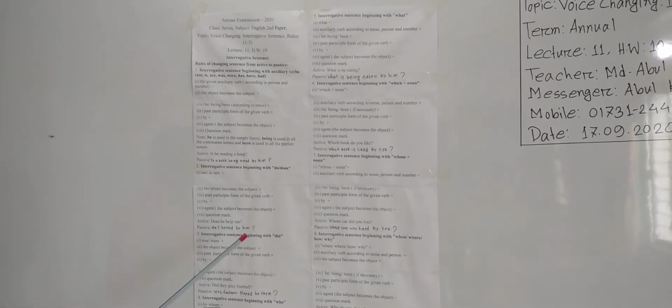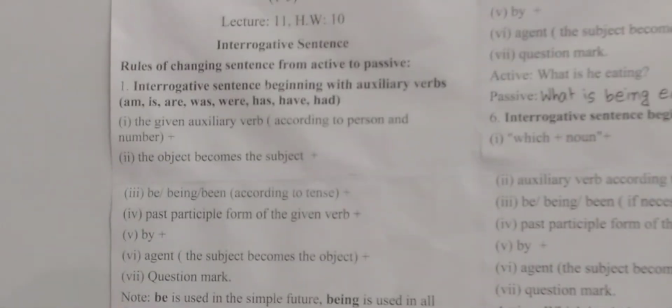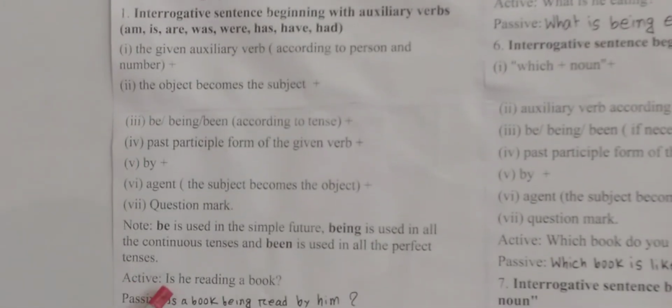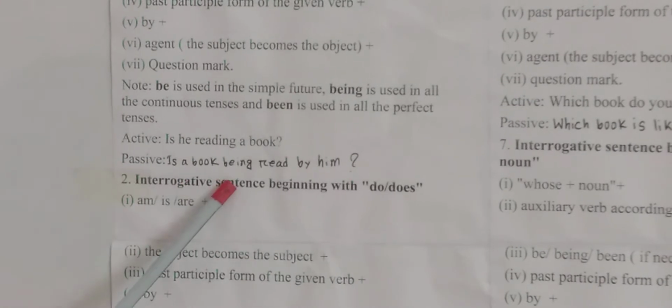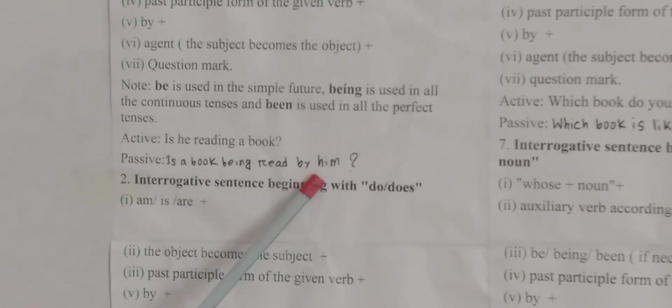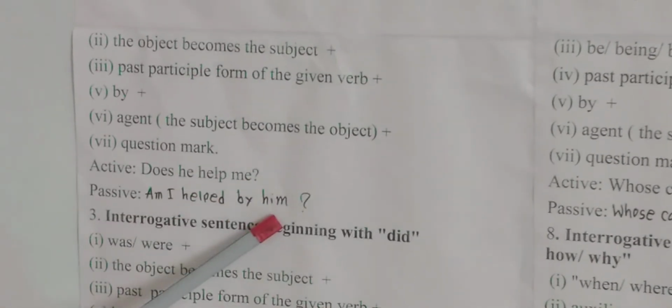I am telling you again so that everything becomes crystal clear to you. I will tell only the active and passive sentences, not the whole rule. Look at the active sentence of rule number 1. Is he reading a book? Is a book being read by him? Rule number 2. Does he help me? Am I helped by him?